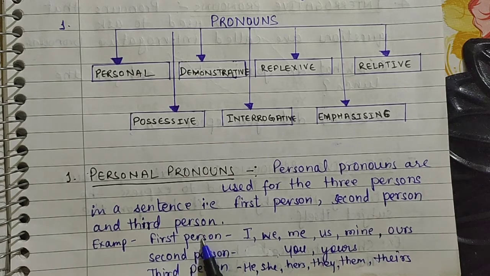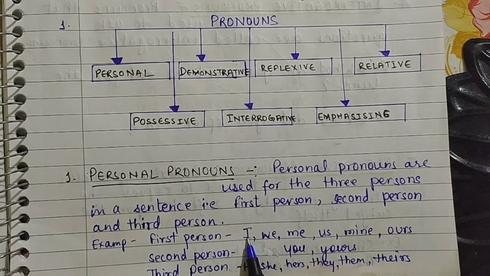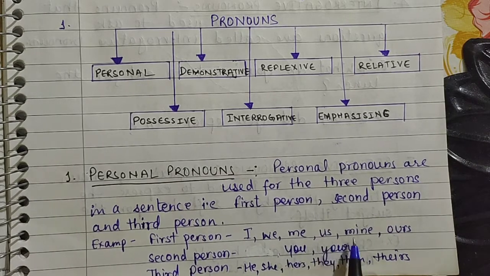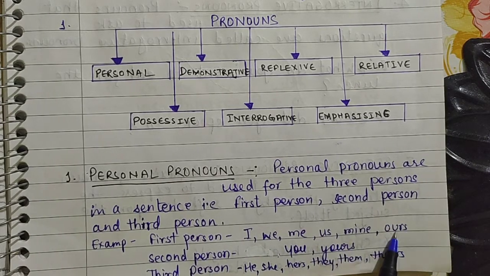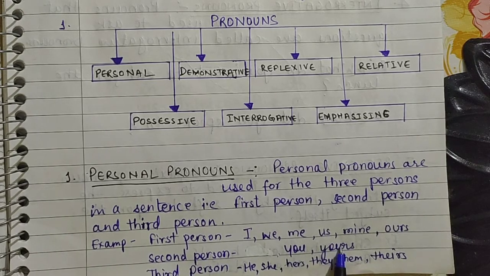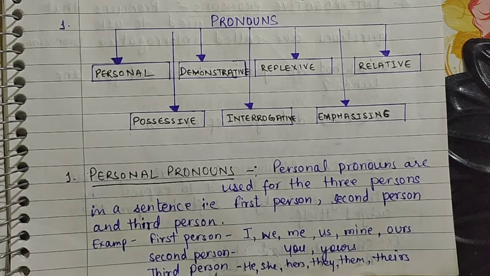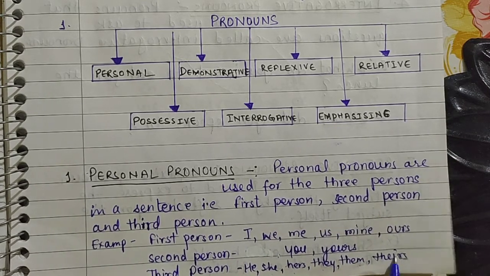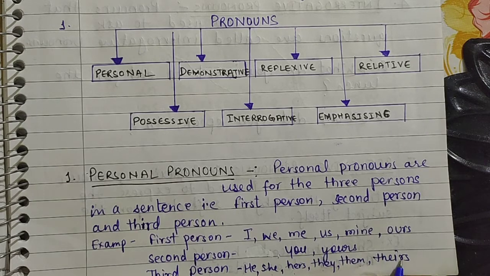So first person pronouns will be I, we, me, us, mine, ours. Second person pronouns will be you or yours, and the third person pronouns will be he, she, hers, they, them, theirs. These are third person pronouns.